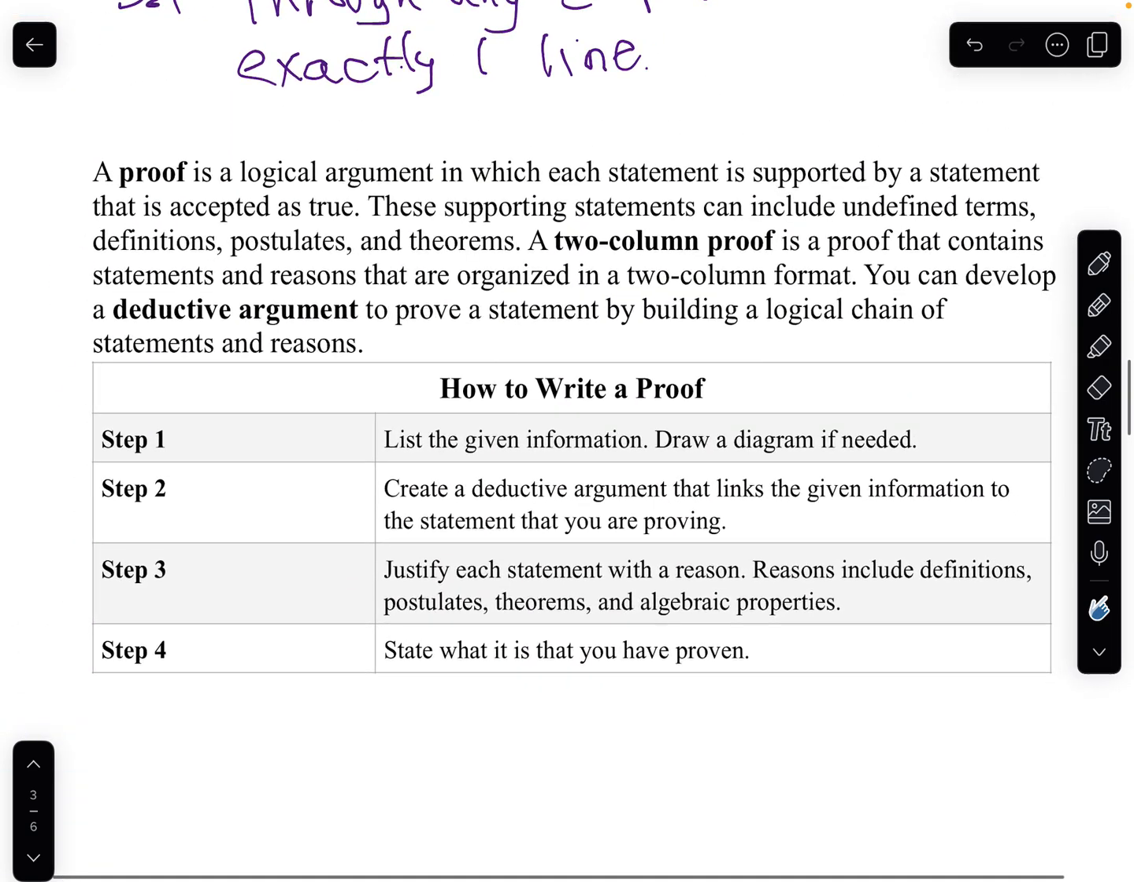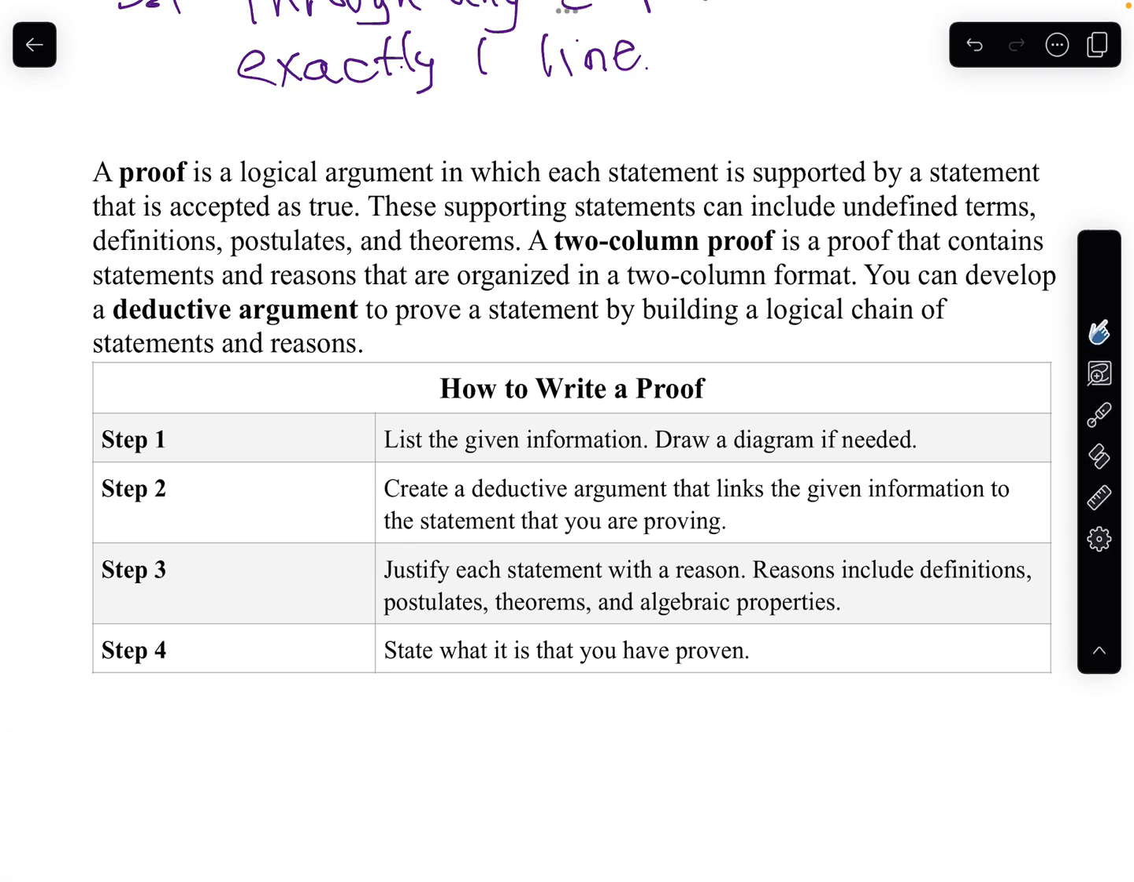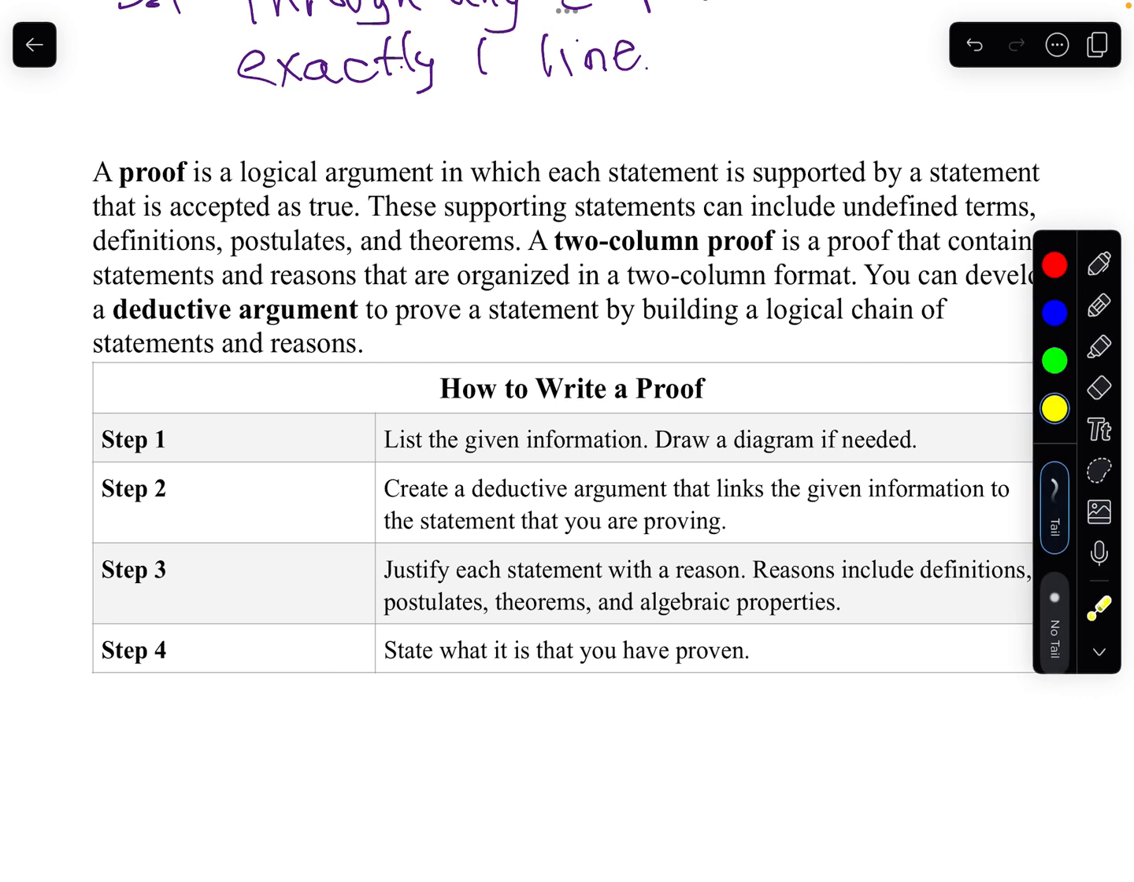Now, here's what we're going to do to write a proof. I don't want to hear any complaining, because you can do the first step always. Always write down what you have. If they don't give you a picture, draw that picture out. Then, this is the part that can be kind of confusing, so we're not going to do all of this step today.